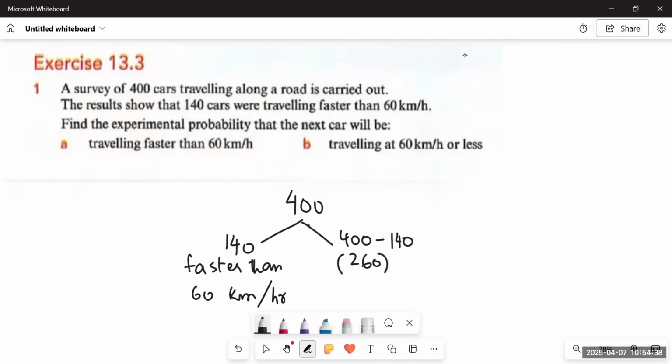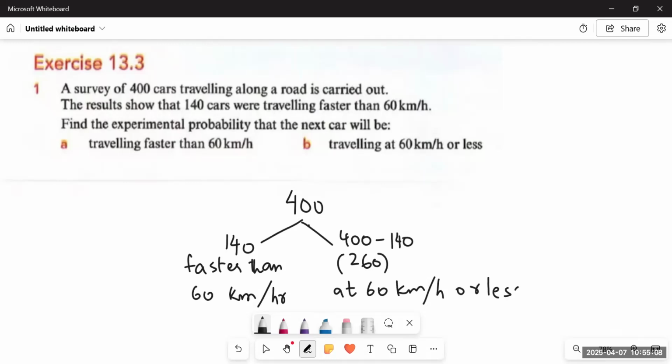It means 140 cars are traveling faster than 60 kilometers per hour, and the remaining 260 cars would be traveling at 60 kilometers per hour or less.